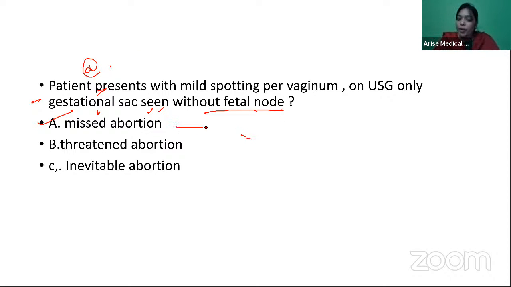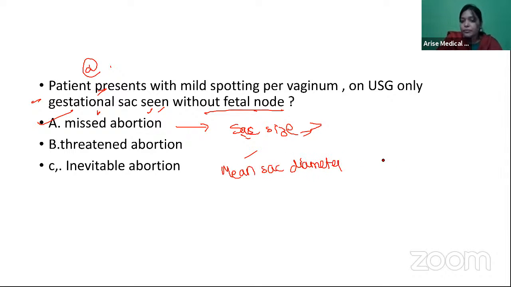To call it a missed abortion, the appropriate mean sac diameter should be more than 25 mm with no fetal pole, you call it a missed abortion.